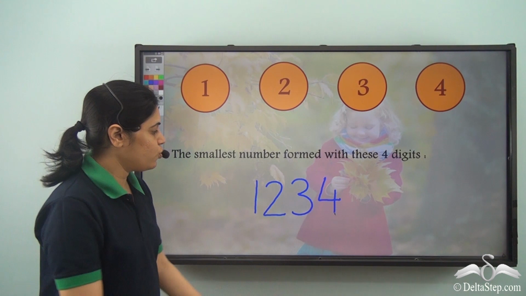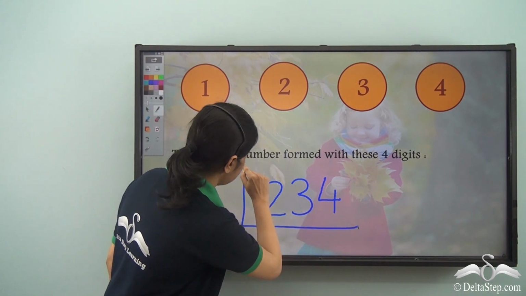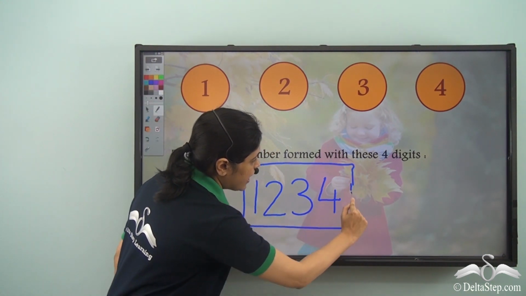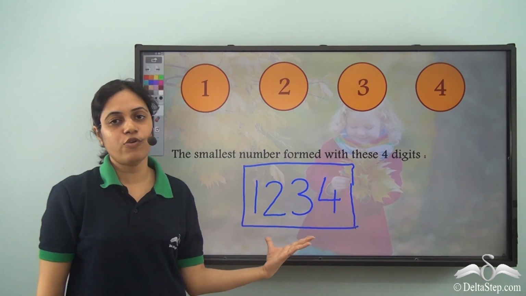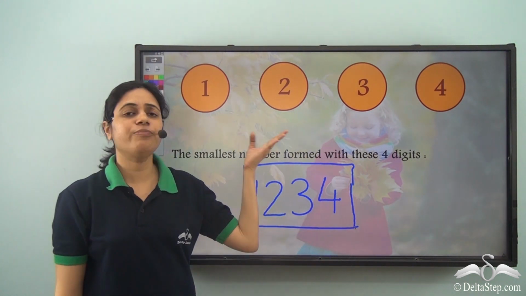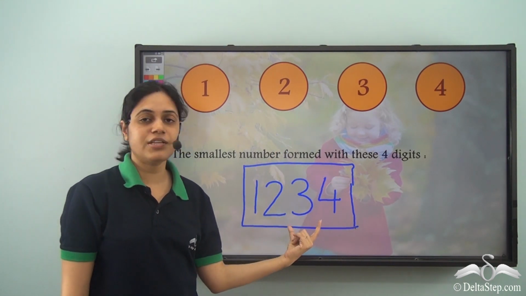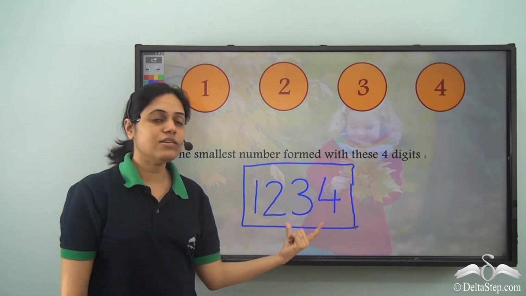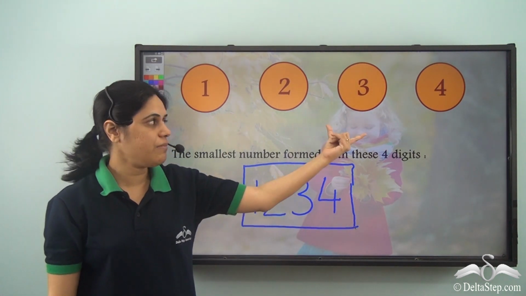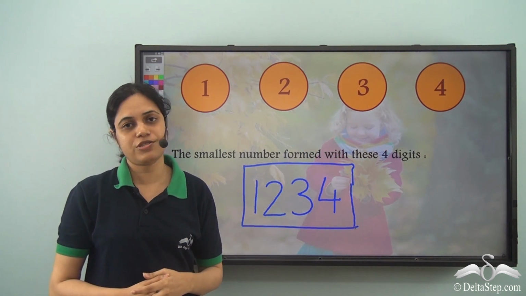So 1, 2, 3, 4 is the smallest number I can form using these 4 digits. You may try out by forming different numbers. Each number will be greater than this number. So this is the smallest number I can frame using these 4 digits.